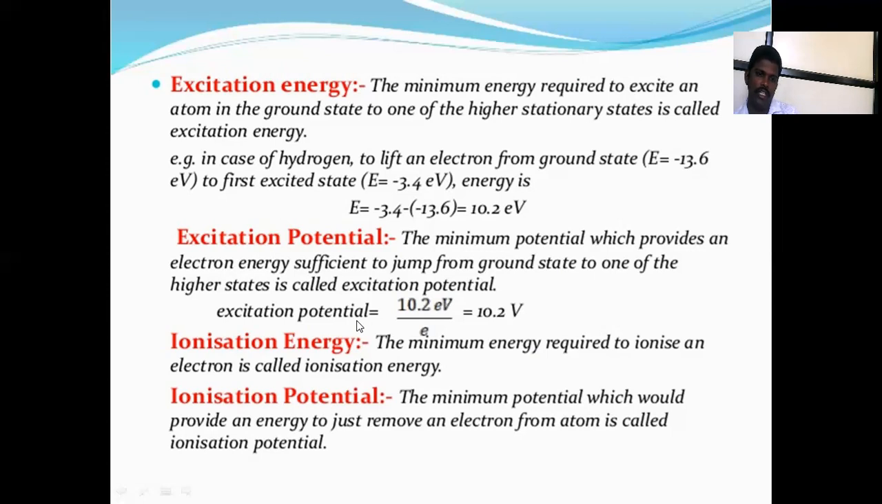And the ionization energy, the minimum energy required to ionize an electron, is called ionization energy. And ionization potential, same like this, is the minimum potential which will provide the energy to just remove an electron from the atom.